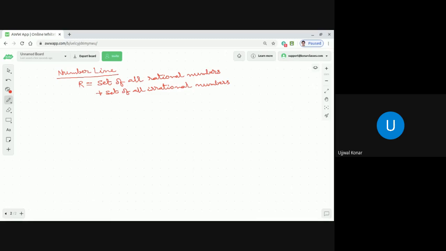So, what is a number line? It is a straight line, an ever-ending straight line. We mark the midpoint and denote it by 0.